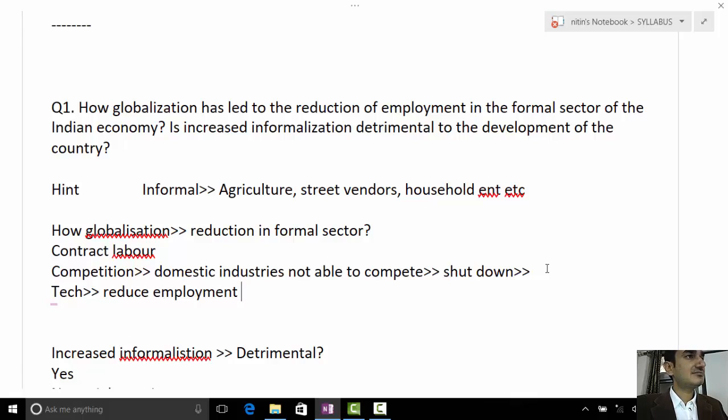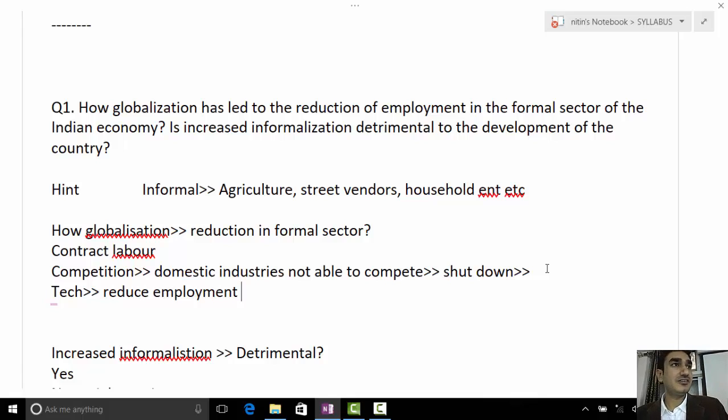Just adding to what I said, our sovereignty is undermined now. It is completely running on foreign currencies. Maybe 60 to 70% are FIIs. So how will this reduce employment in the formal sector? No, most of the things are automated. It's the same first point again.